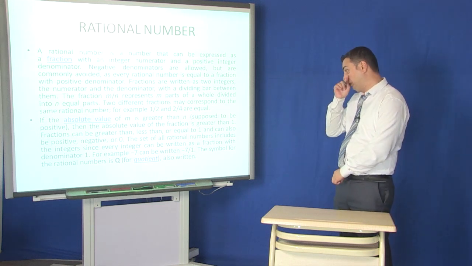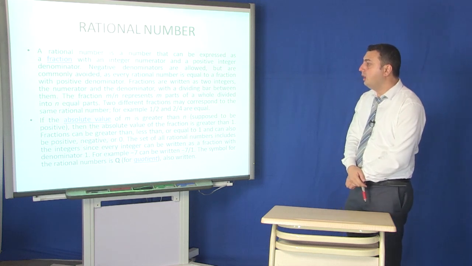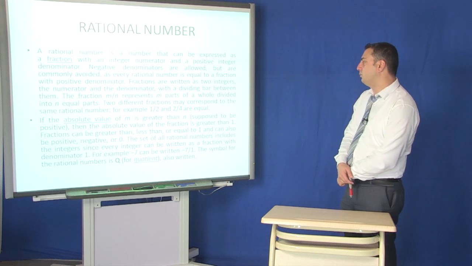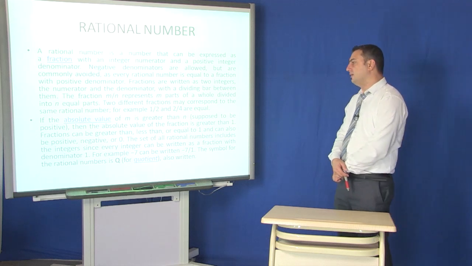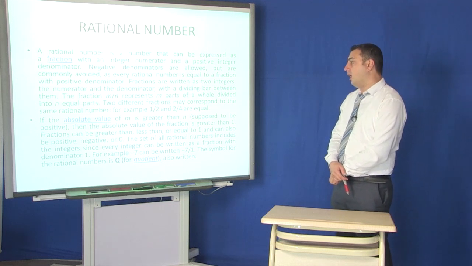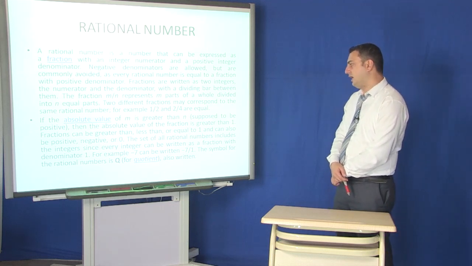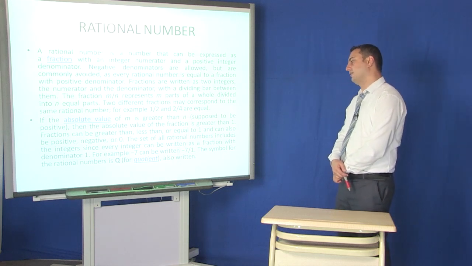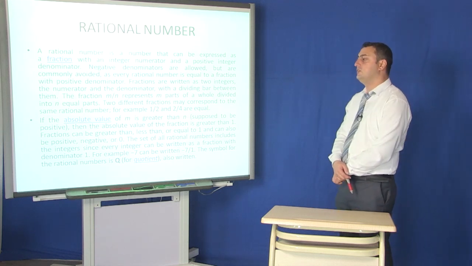numbers, as you know. If the absolute value of m is greater than n, supposed to be positive, then the absolute value of the fraction is greater than 1. The set of all rational numbers includes the integers, since every integer can be written as a fraction with denominator 1.